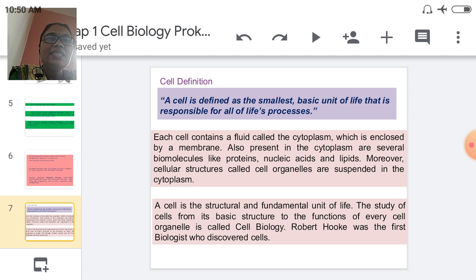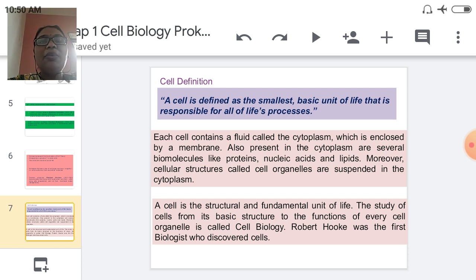Okay, each cell contains a fluid material called the cytoplasm. It means every cell, single cell or multiple cells, has this fluid material present, called the cytoplasm, and this cytoplasm is enclosed by a membrane.